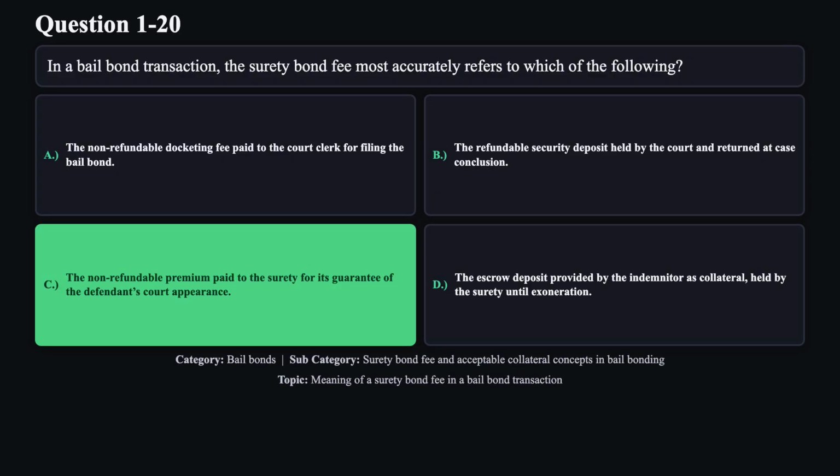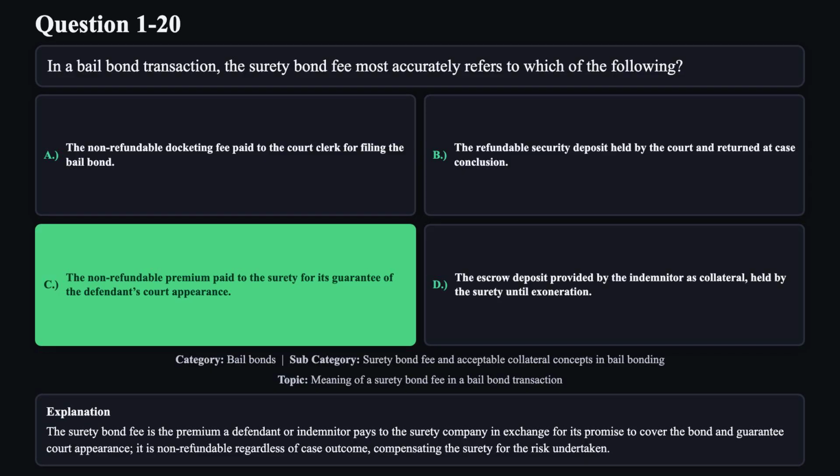The correct answer is C. The surety bond fee is the premium a defendant or indemnitor pays to the surety company in exchange for its promise to cover the bond and guarantee court appearance. It is non-refundable regardless of case outcome, compensating the surety for the risk undertaken.